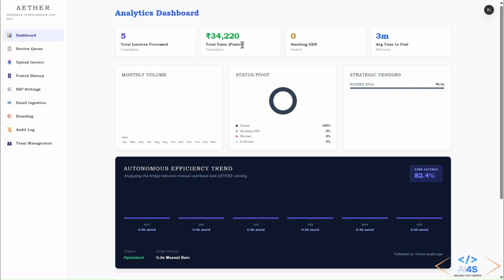This is our Ether, invisible intelligence for SAP, which is basically invoice process automation, where the time consumed and manual error chances are high. We can reduce it to a very few seconds, and the error chances also decrease by 99%.